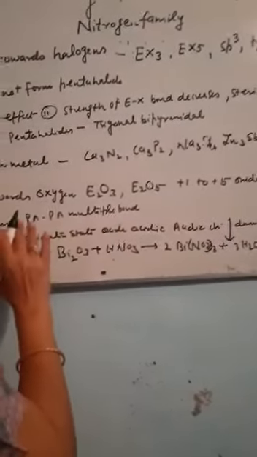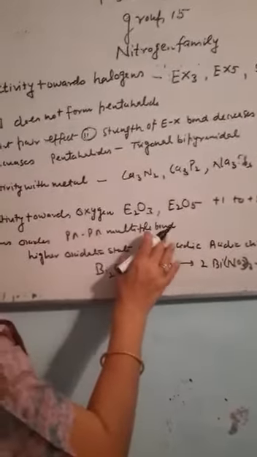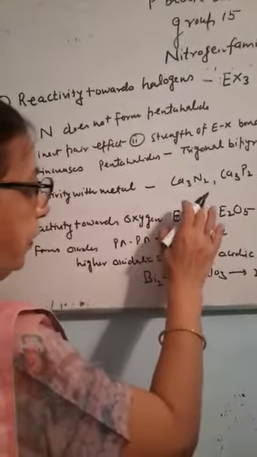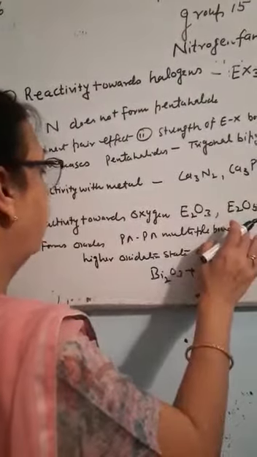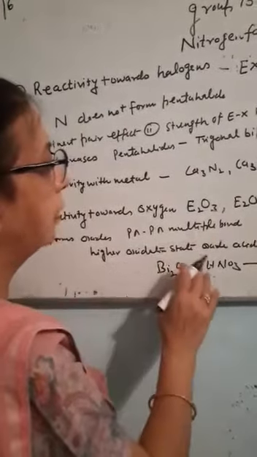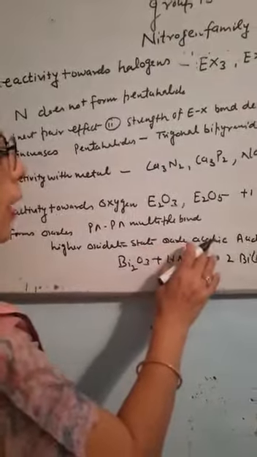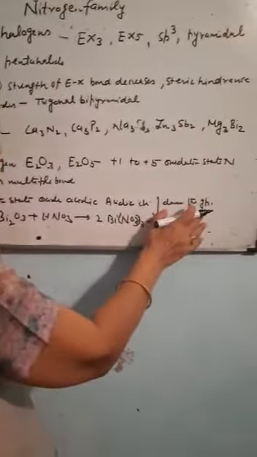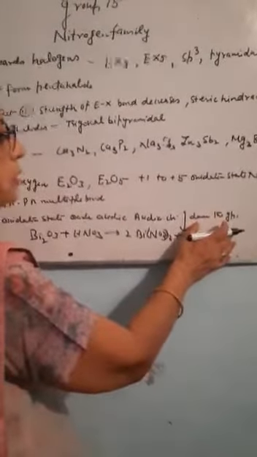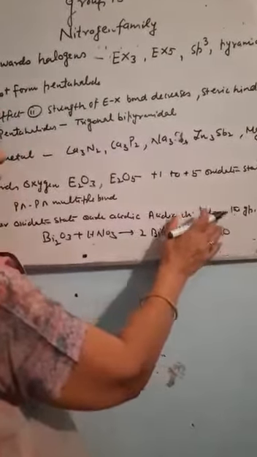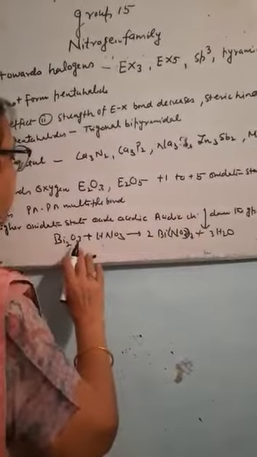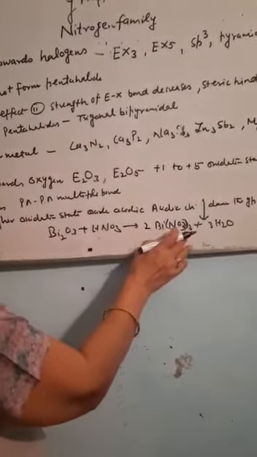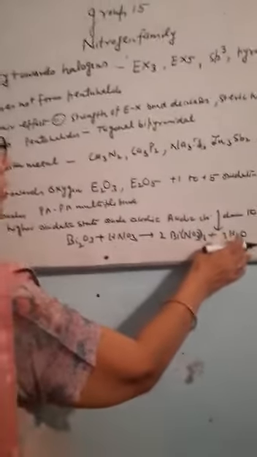This is because of the formation of p-pi multiple bonds. The other elements are more stable in the oxides of E2O3 type. All these oxides in the higher oxidation states are acidic. This acidic character decreases as we move down the group because there is an increase in metallic character. Bismuth oxide reacts with nitric acid to form the salt bismuth nitrate, with the release of water.